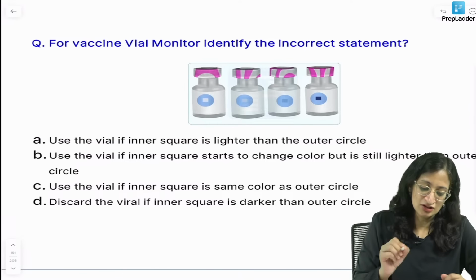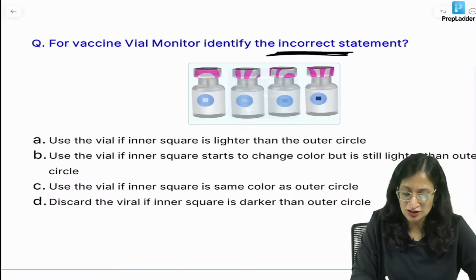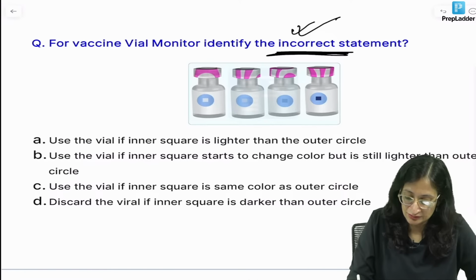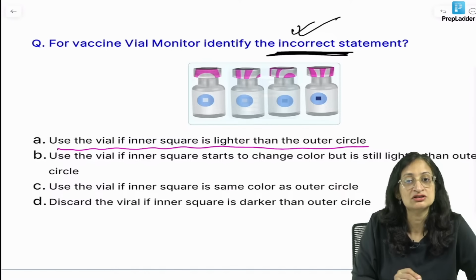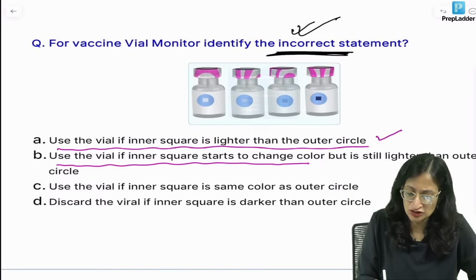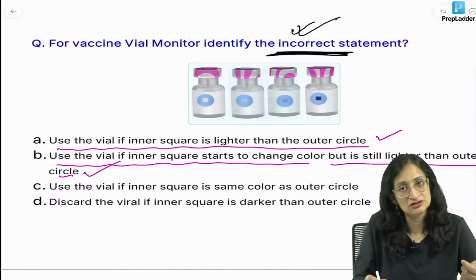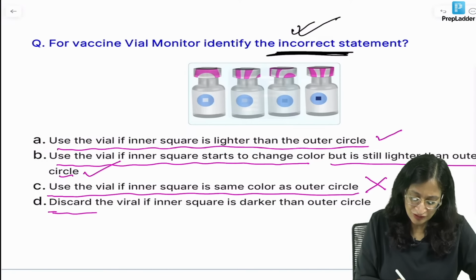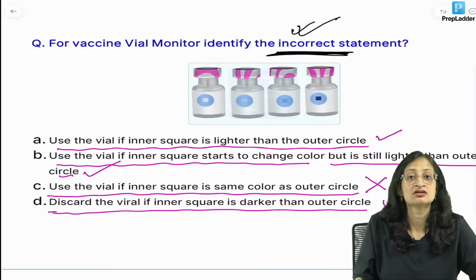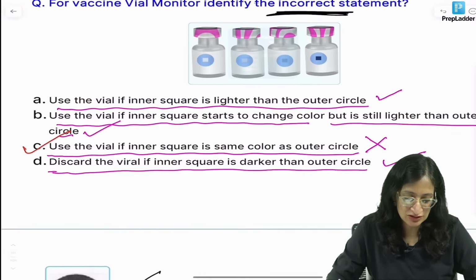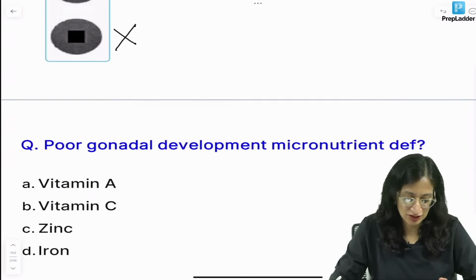Coming back to the question. So, identify the incorrect statement is what is asked. Please read the question very, very carefully. Okay. So, use the vial if inner square is lighter than the outer circle. Is it correct? Yes, it is. Use the vial if inner square starts to change color but is still lighter than the outer circle is also correct. Use the vial if inner square is same color as the outer circle. No, we cannot. Discard the vial if inner square is darker than the outer circle. Yes, we will discard. So the incorrect statement here obviously is statement C. Yes, Vishnu, Invincible, Mantasha, Selvichini, very good.